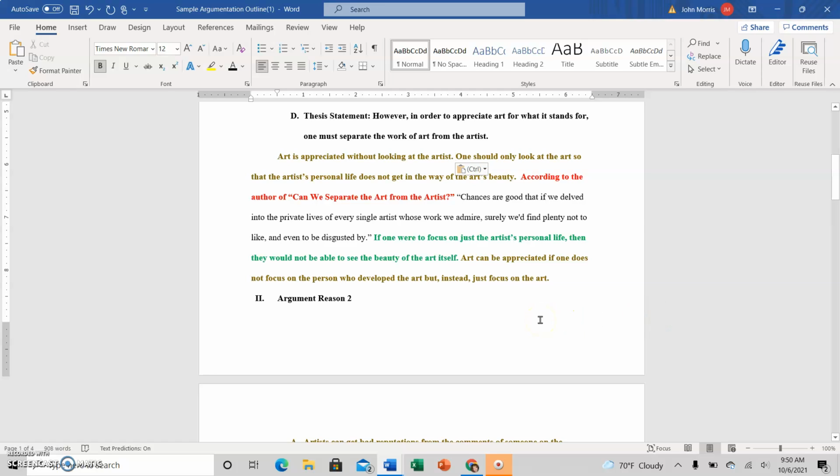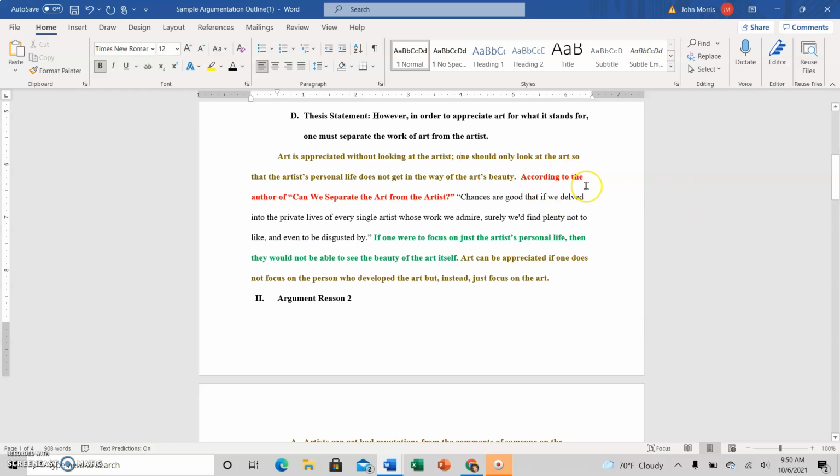Art is appreciated without looking at the artist. One should only look at the art so that the artist's personal life does not get in the way of the art's beauty. They really do still say the same thing. I could even make them the same sentence if I wanted to by joining the two with a semicolon. So that's an option. I will toy with that and continue to revise as it goes. So you should do the same when you're writing.